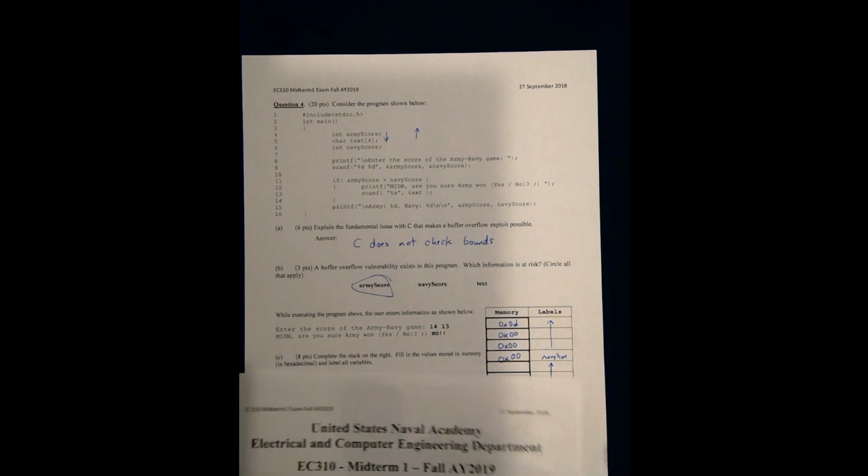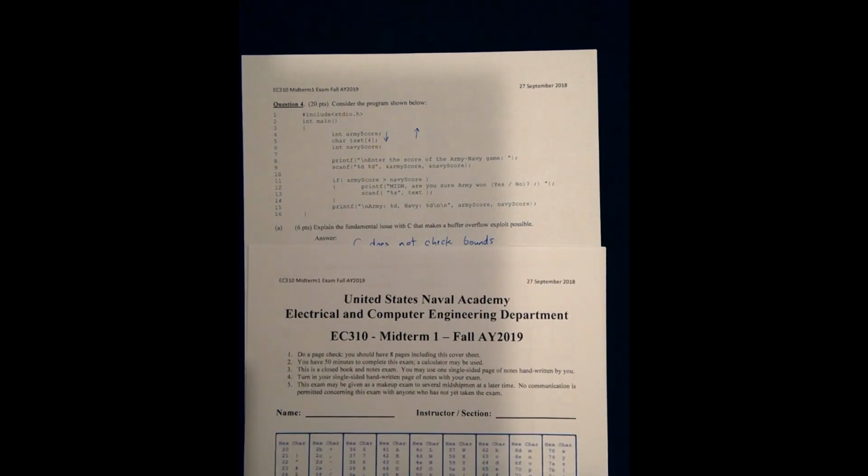Using our ASCII table from the beginning of the test, N is 4E, O is 4F, and the two exclamation points are 21. So we're going to use 4E4F2121 as the hex values going in here.